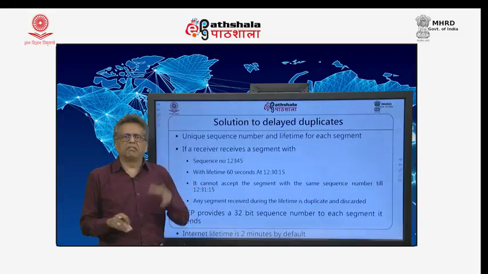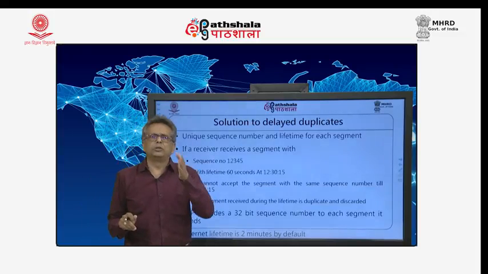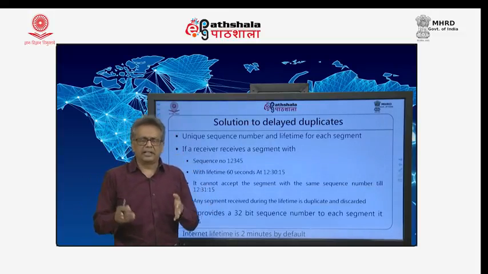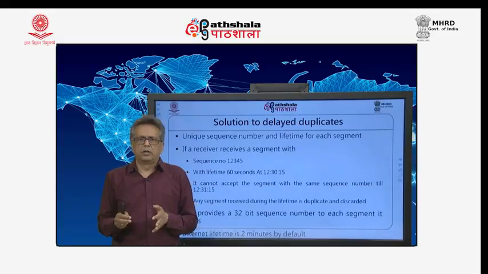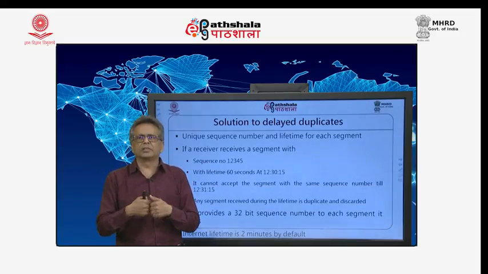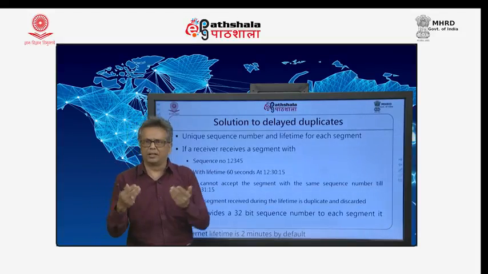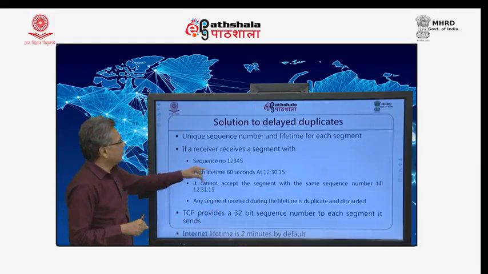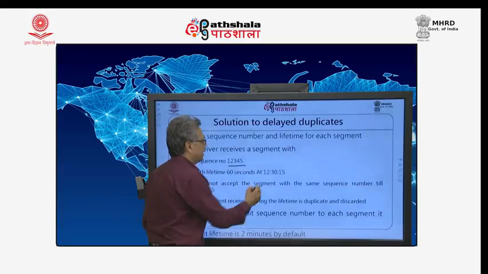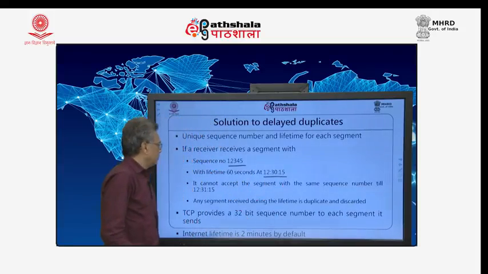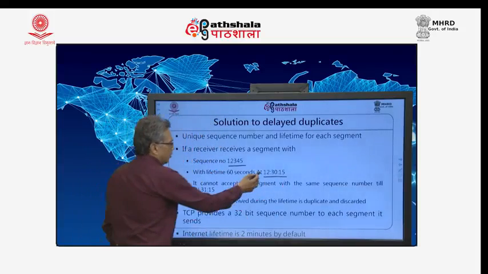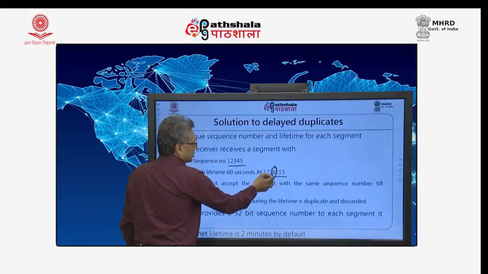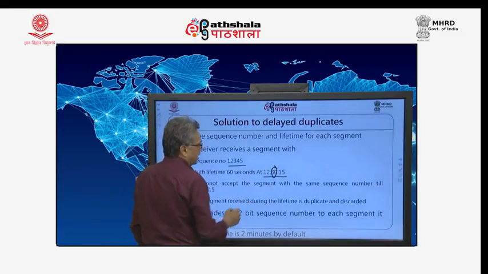A very simple solution: give every segment a unique number, and every segment's lifetime is also fixed. During that period, if you receive a segment with the same number, you understand it to be a duplicate and drop it. For example, sequence numbers 1, 2, 3, 4, 5 are sent at this point of time, and the life is 1 minute.